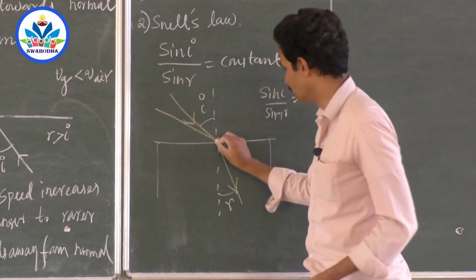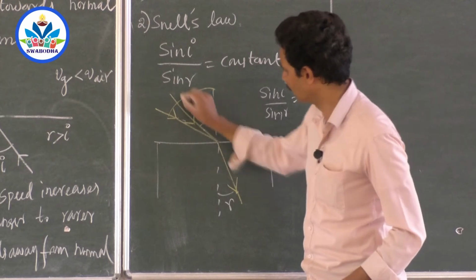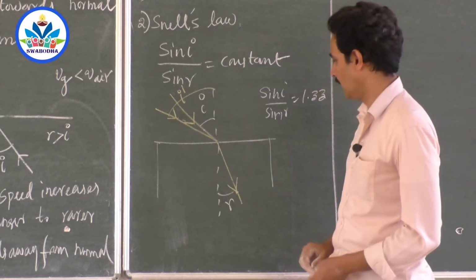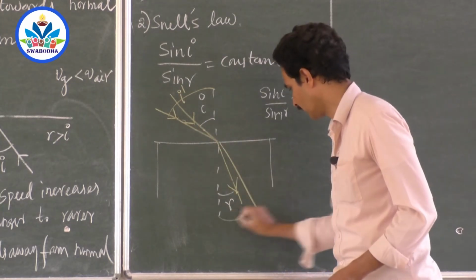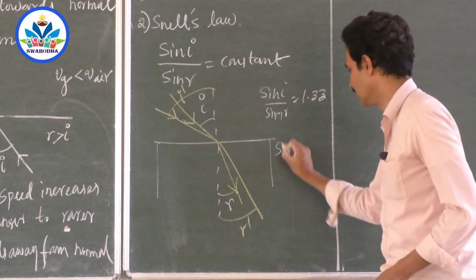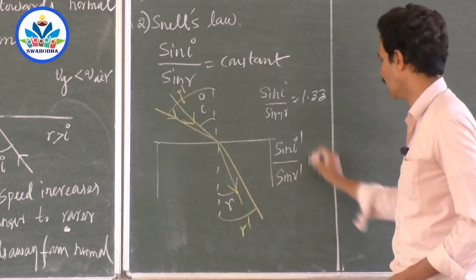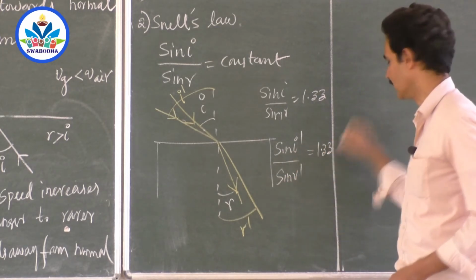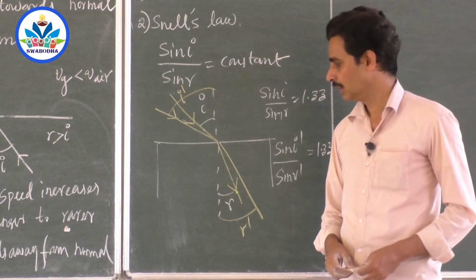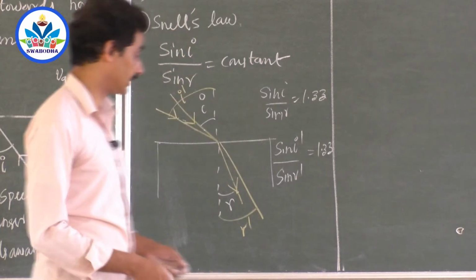That student will enter the lab. He or she takes a different angle of incidence and will get a different angle of refraction, R dash. Then he or she calculates sin I dash by sin R dash. He will also get the same answer, 1.33. I will ask one more person, third student.